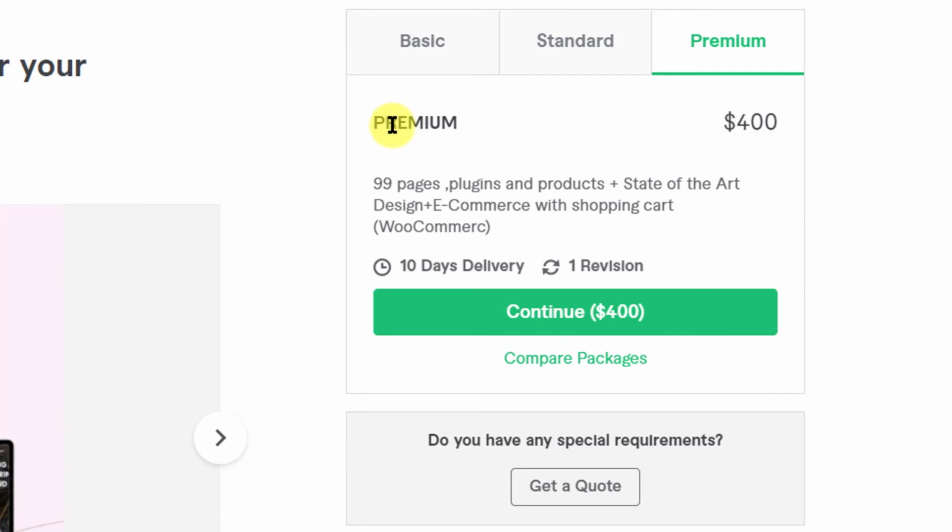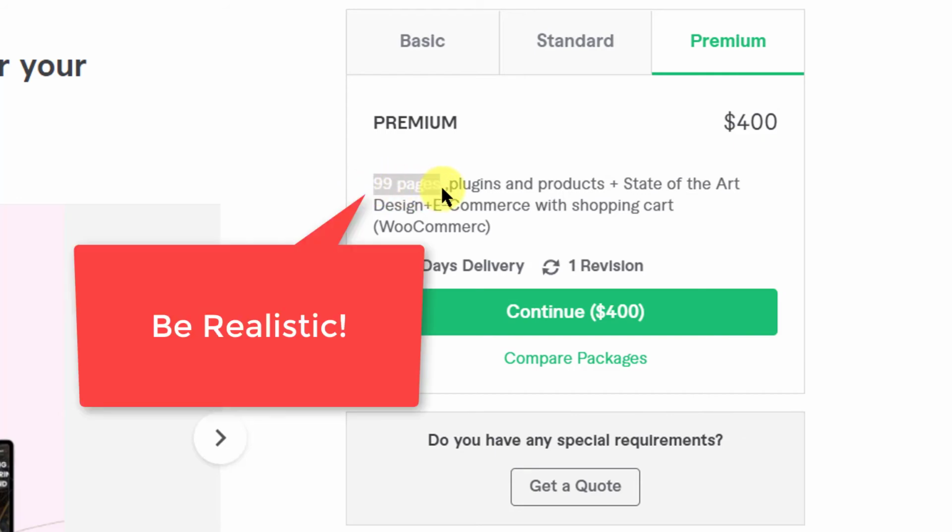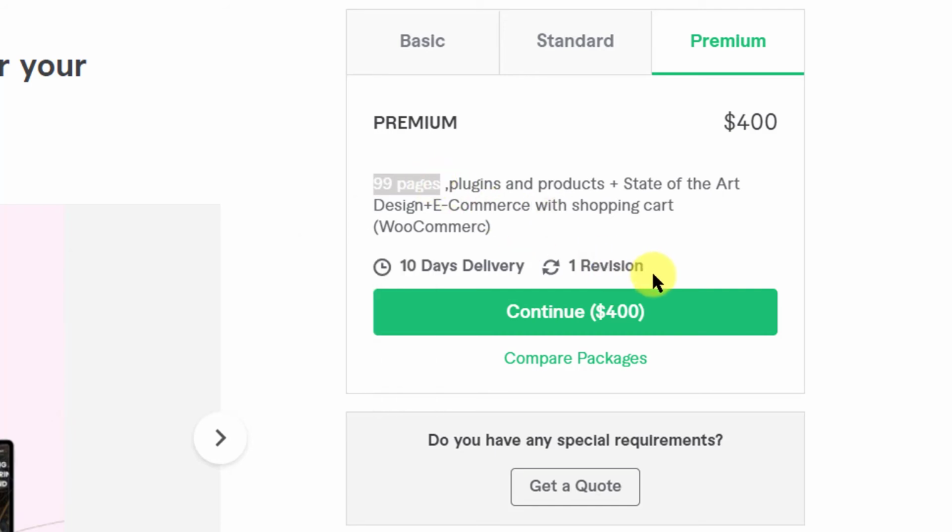The premium package again is named as premium. It's for $400, 99 pages, and 1 revision. Not possible. At least you should have 99 revisions. Each page will have at least 1 revision, but then it's okay. So it's not that each page will be revised only once. All the pages can be revised in 1 revision as well. That is also there, correct?